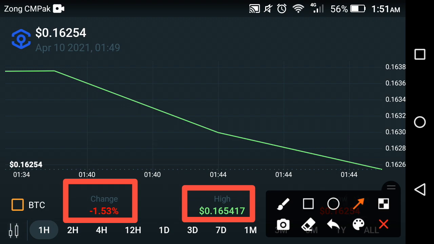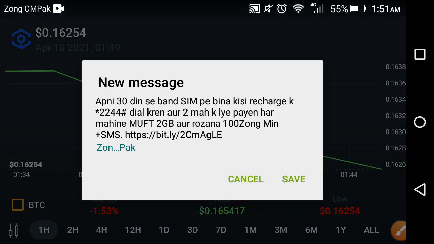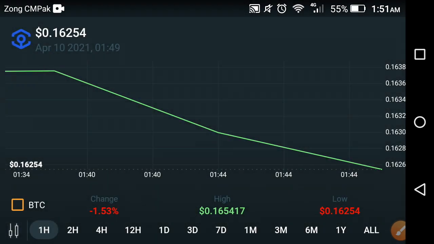Friends, it's really big bad news for all Ankr holders, but don't worry about this, friends. As you can see, it's falling fast like a rocket, but don't worry about this falling of the Ankr coin, because every cryptocurrency falls down for a little time. As you know, it's a frequent convention of every cryptocurrency that when they start continuously falling down, there is a big explosion after. So the big explosion is coming soon for Ankr. Please don't worry about the falling, wait for the big explosion of the Ankr coin.